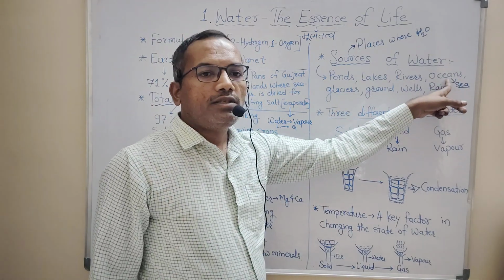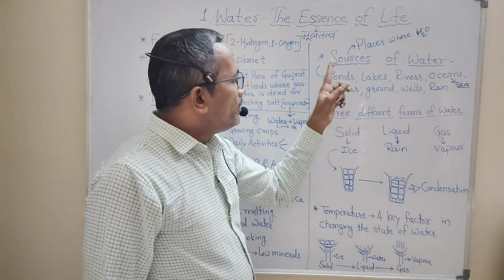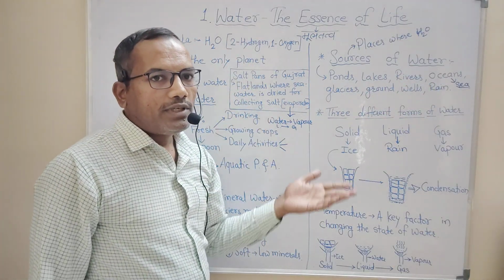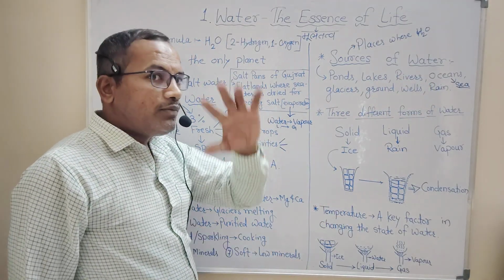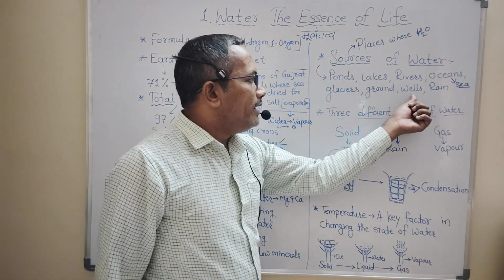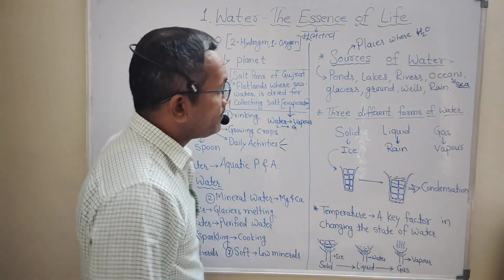Ocean is a salt water source, but by the process of evaporation it is converted into the pure form of water and forms the cloud. Glaciers, groundwater, wells, and rainwater.